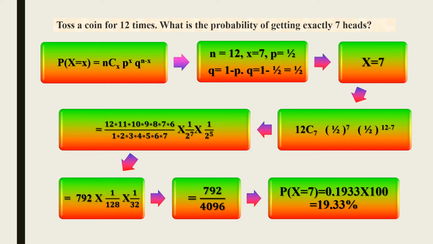Next, we can solve this. We get 0.1933. We convert into percentage, so multiply by 100. 0.1933 into 100, which gives 19.33%. So the probability of getting exactly 7 heads is 19.33%.